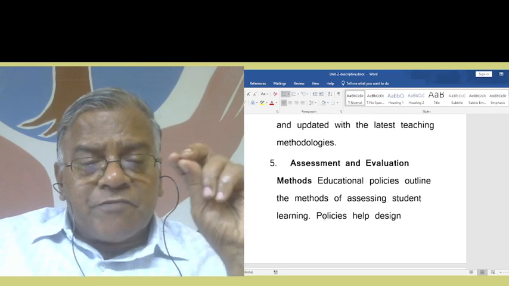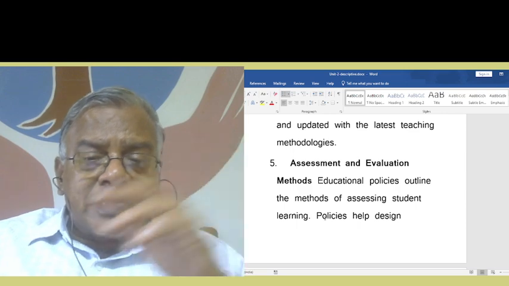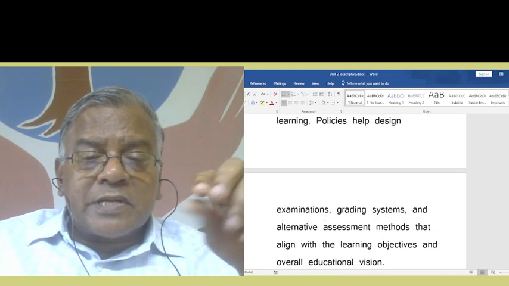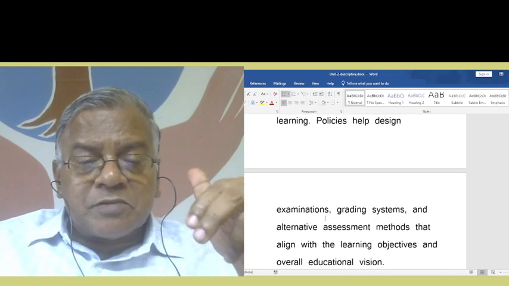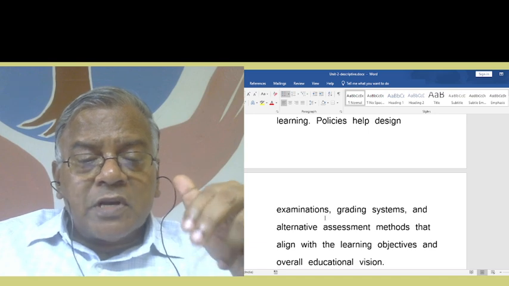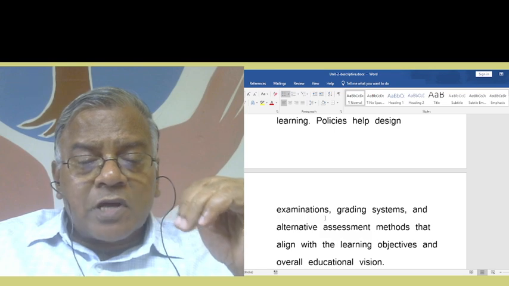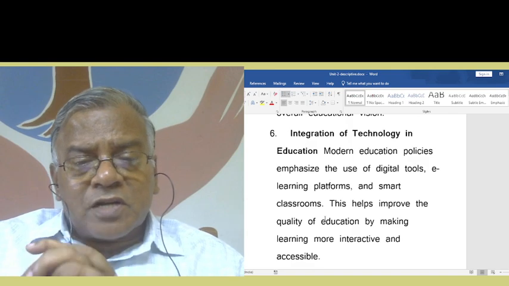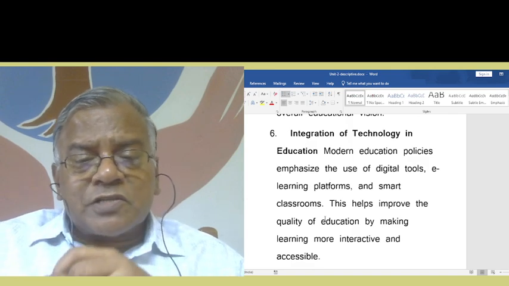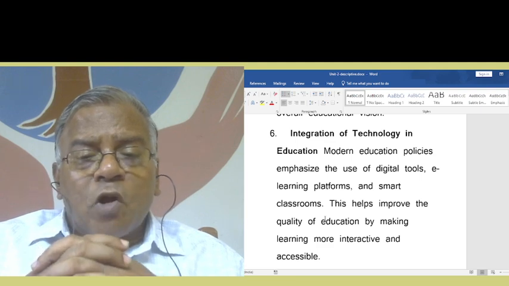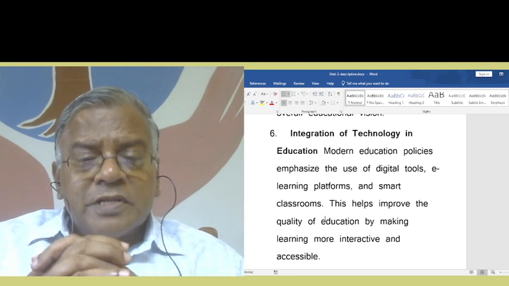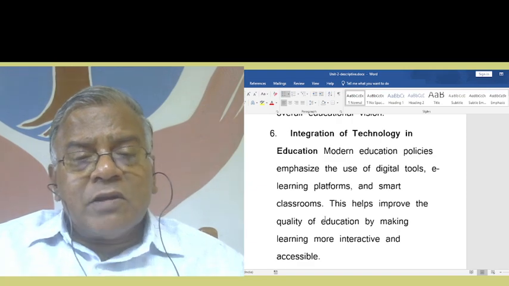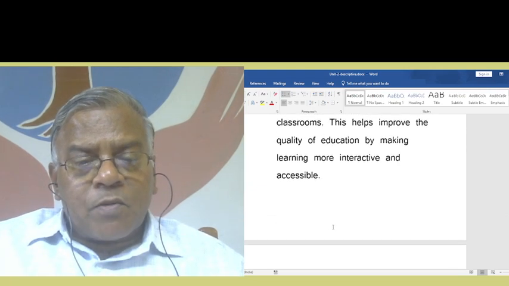Then assessment and evaluation methods, another point. Educational policies outline the methods of assessing student learning. Policies help design examinations, grading systems, and alternative assessment methods that align with the learning objectives and overall educational vision. Integration of technology in education. Modern education policies emphasize the use of digital tools, e-learning platforms, and smart classrooms. This helps improve the quality of education by making learning more interactive, joyful, and accessible.